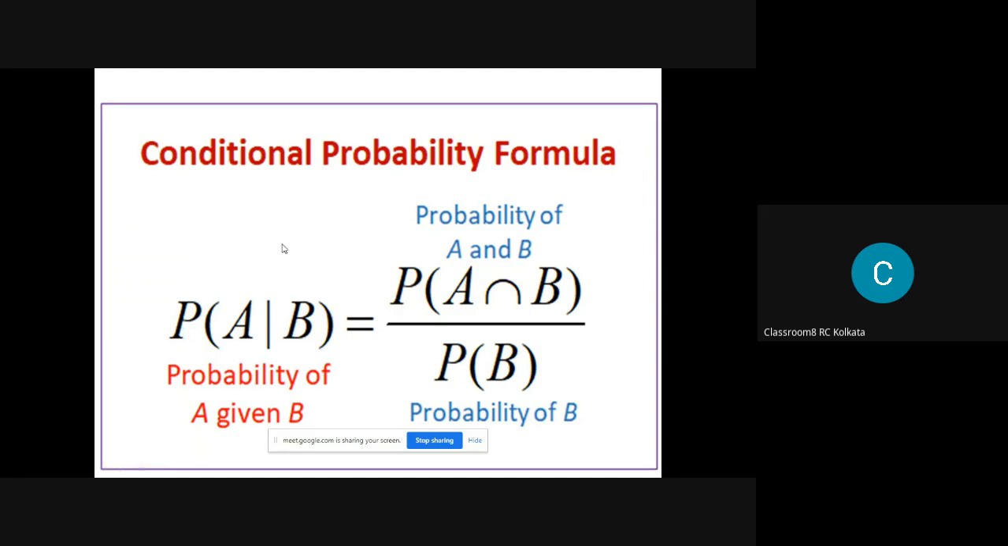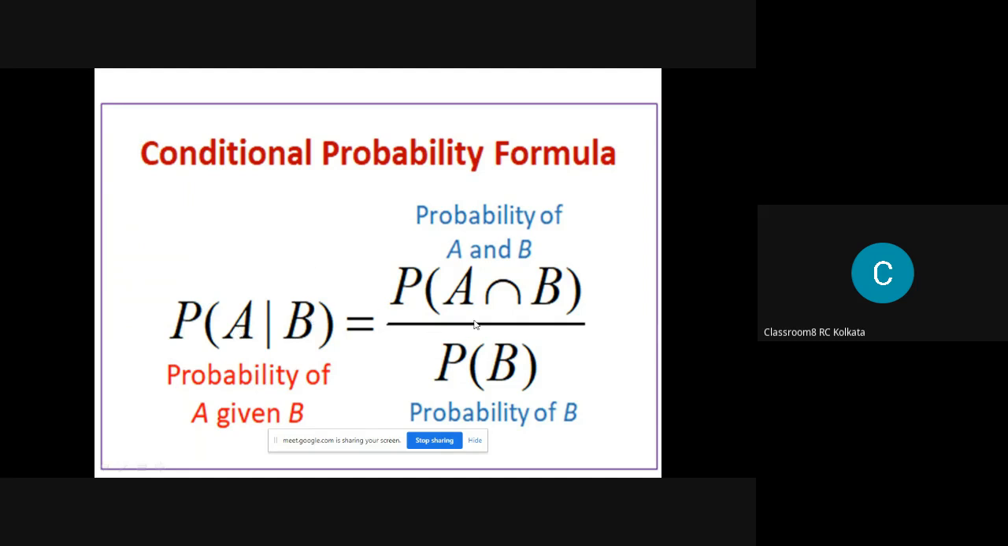This is the conditional probability formula. It's a universal formula. There will be no change in this formula. This is probability of A given B, right? Now, if I write B over here instead of A, and I write A over here, then I will say probability of B given A, right?